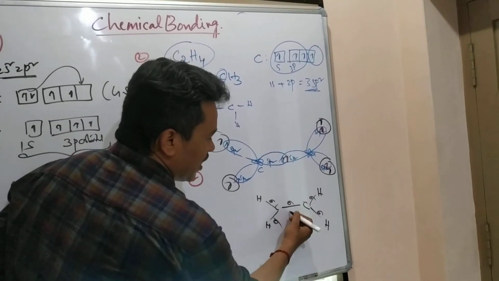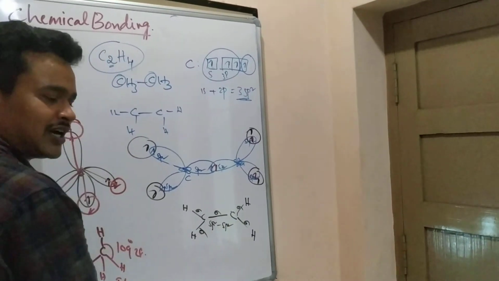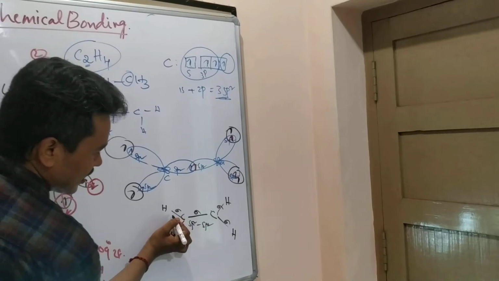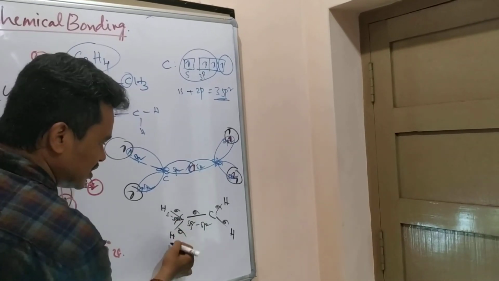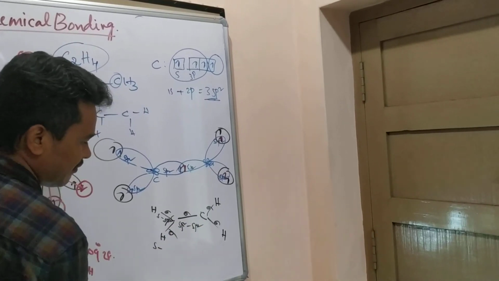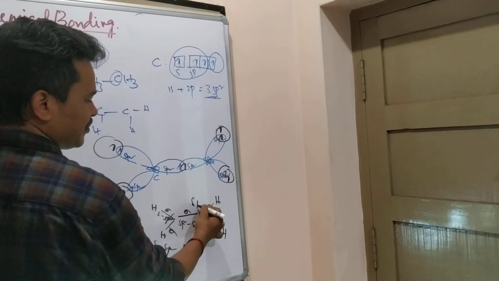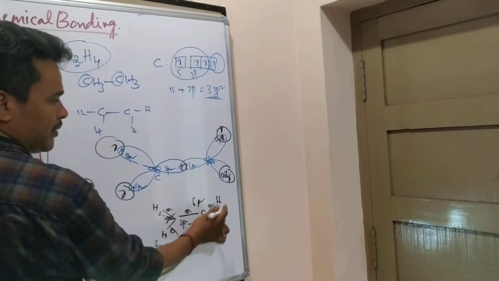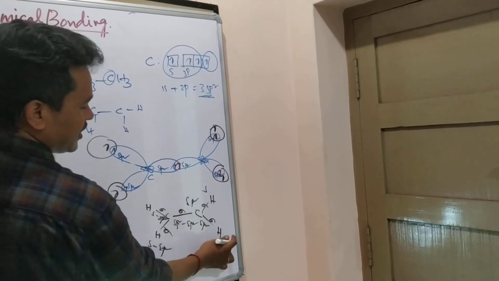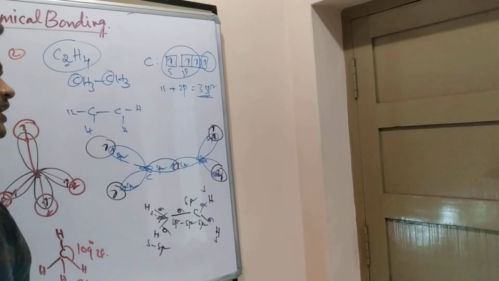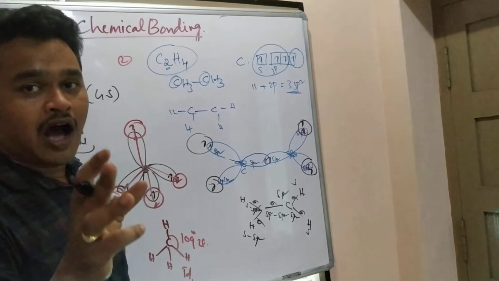This sigma bond is formed by how? By an sp2 hybridized carbon and this sp2 hybridized carbon. This sigma bond is formed how? By the s orbital of hydrogen and the sp2 orbital of carbon. Similarly for the other C-H sigma bonds: the sp2 hybrid orbital of carbon and the s orbital of hydrogen. Like that it is forming. This is very, very important. Questions can be asked from this.